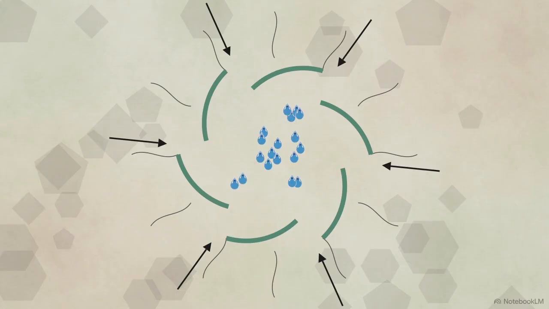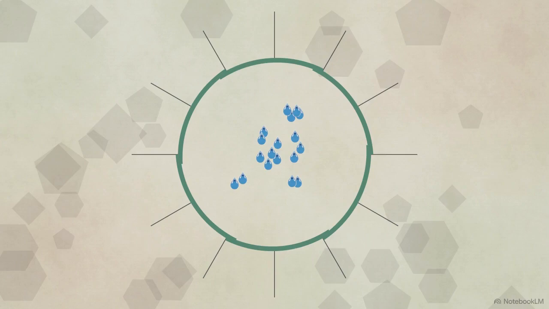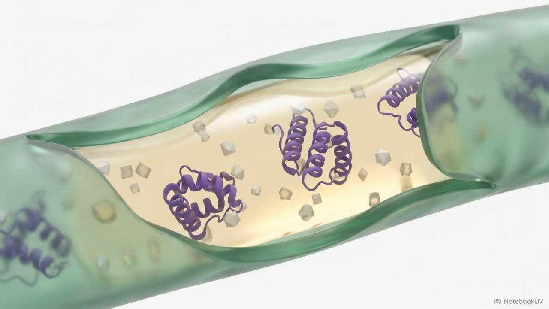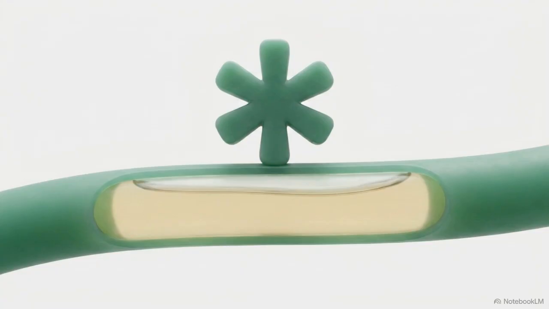fluid enter. To ensure the vessel doesn't simply crush inward under tissue pressure, collagen-anchoring filaments tether the capillary walls to the surrounding connective tissue, holding the lumen open. Once the interstitial fluid, along with dissolved ions and escaped plasma proteins, enters this network, it is officially classified as lymph. There is one notable exception to the fluid composition.